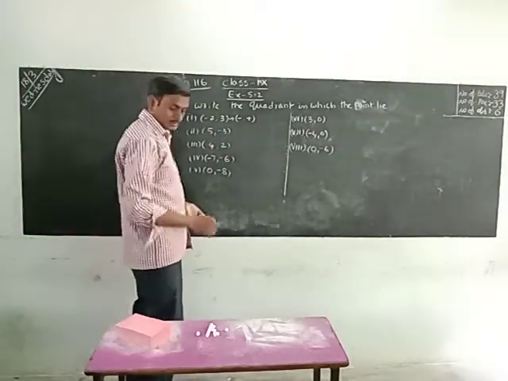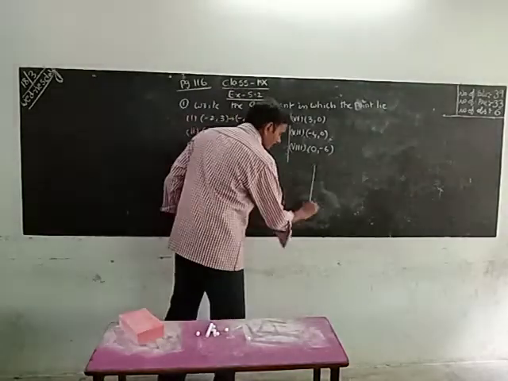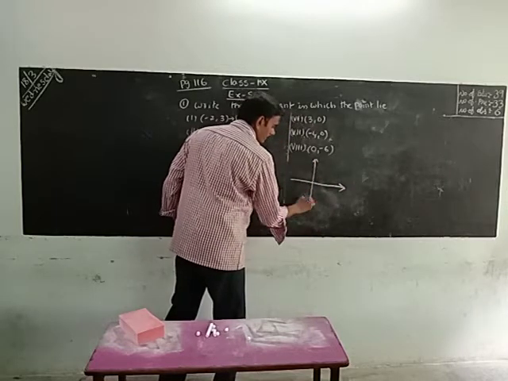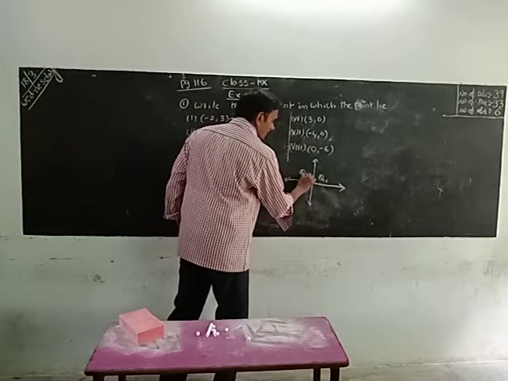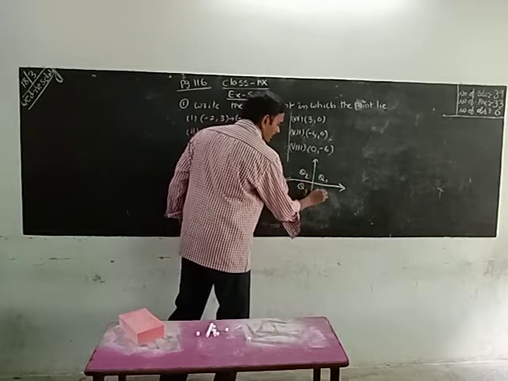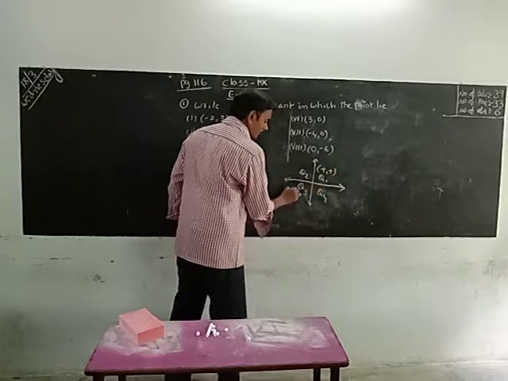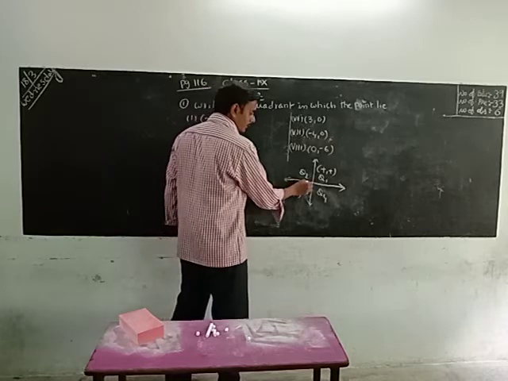To do this sum, we have to frame the axes. Q1, Q2, Q3, Q4. In Q1, both are positive. In Q3, both are negative. In Q4, x is positive and y is negative. In Q2, x is minus and y is plus.